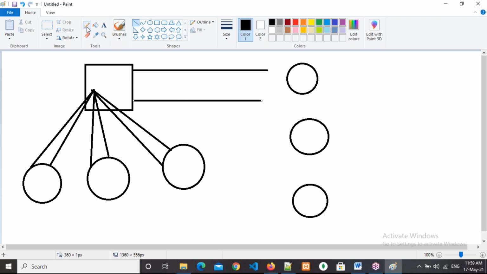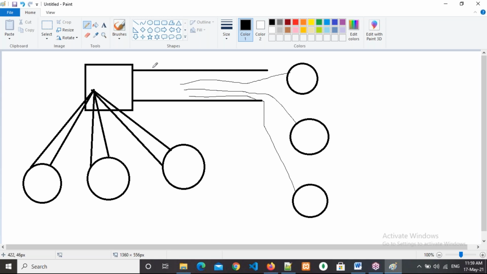So whatever this user 1 is sending, it will go to this particular thread. Whatever this user 2 is sending, this will go to this particular thread only. And whatever this user 3 sends, this will go to this particular thread only.